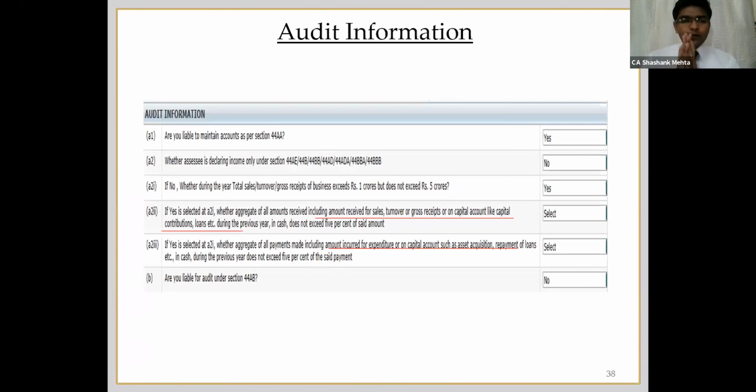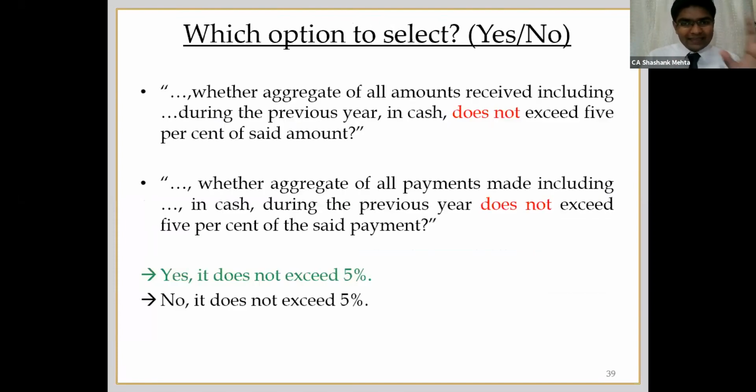In the third point, you have to indicate whether your turnover is between 1 crore and 5 crore or not. Obviously, if you want to go under this benefit, then yes, your turnover should be between this range. Now, come to a very crucial question. I have some personal doubts and a personal view on this. Please read this question. I have summarized this question in the next slide. You have to indicate whether the aggregate of all the amount received, including sales turnover, gross receipt, capital account, etc., during the previous year in cash does not exceed 5%. And the same question for payment.